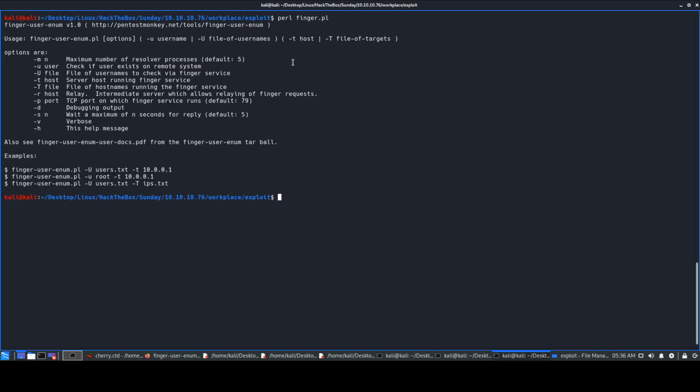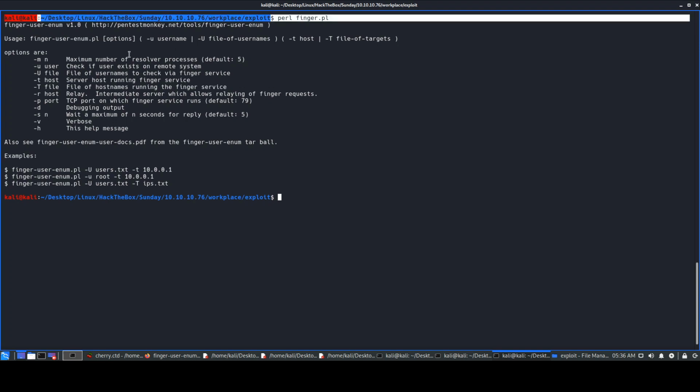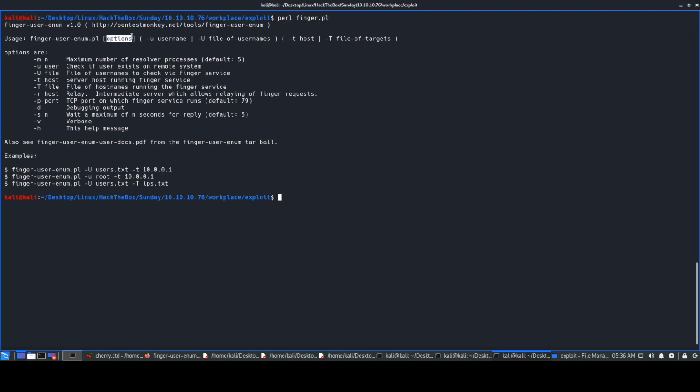So it says usage: use this finger user enum. Obviously I renamed it, I guess. And then give the options, what you want to do probably. And then give the username with -u, and give this particular thing as file of usernames, and -t host, something like that. So let's just do that, and finger.pl will be giving you first root just to check, and we'll be giving the -u switch over here for user, because it says over here, right, username.